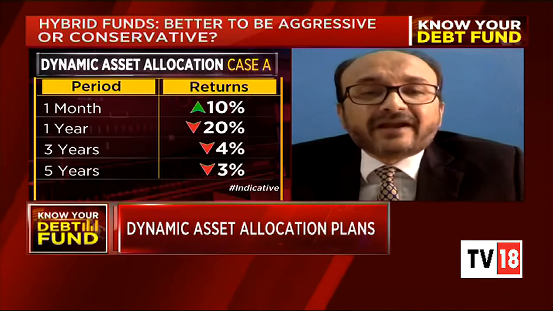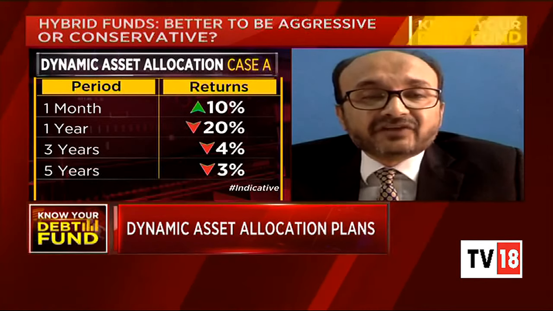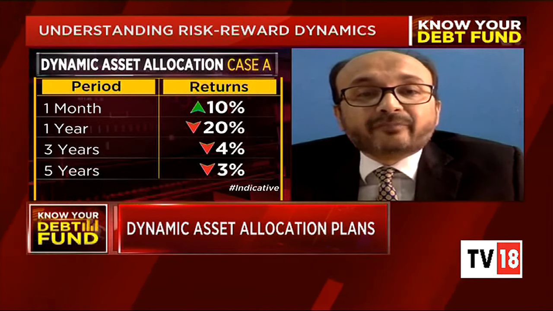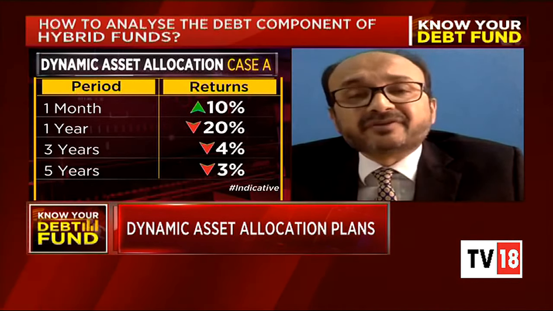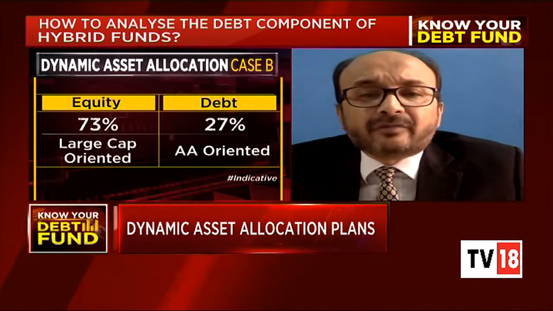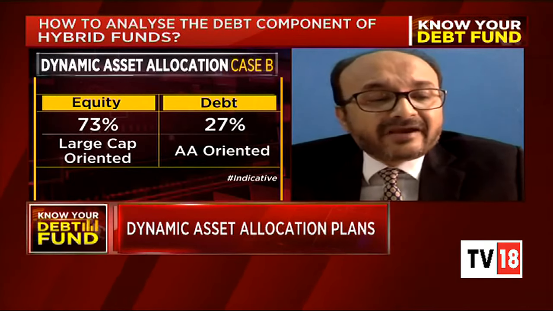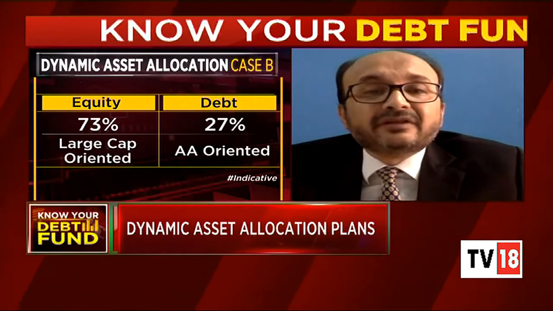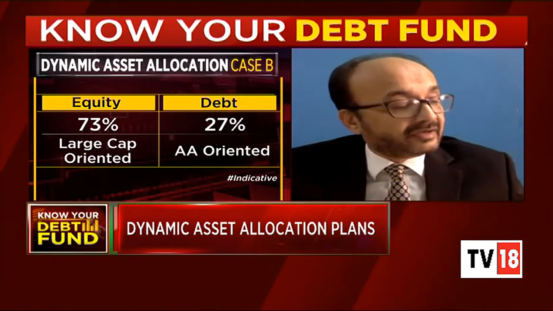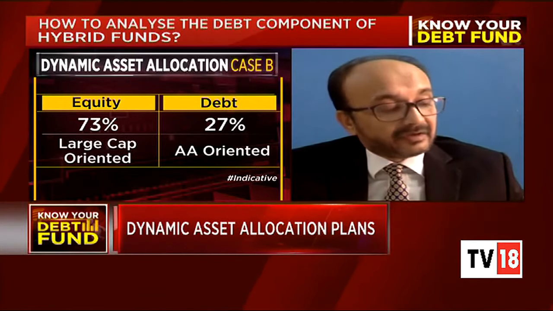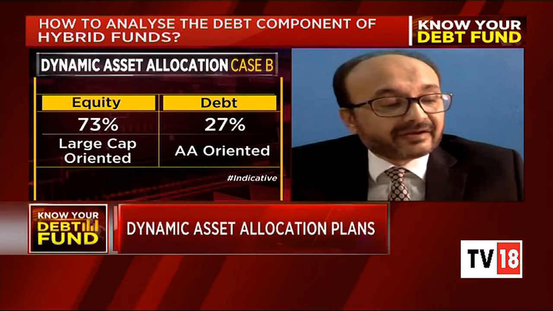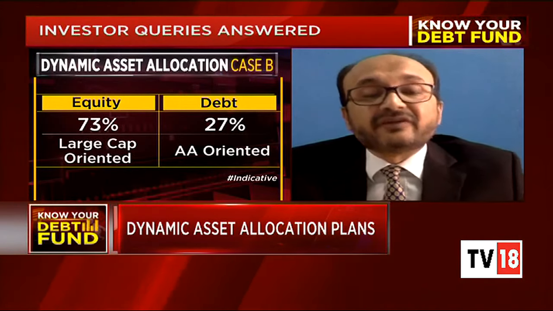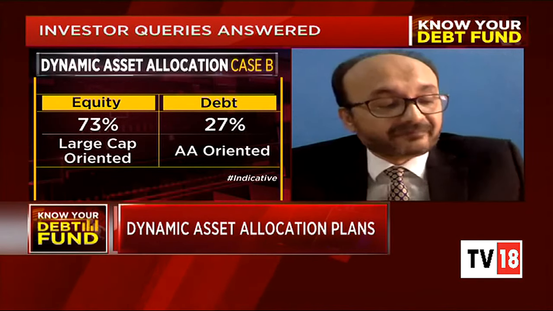And this is pretty evident right now that when the markets have reached a bottom, the equity component of this particular scheme is almost at 70 to 75%. So that speaks a lot about following a certain discipline. And if you were to see the returns in this type of scheme, they are a little bit more rational than the ones which we've generally seen on the hybrid aggressive part.